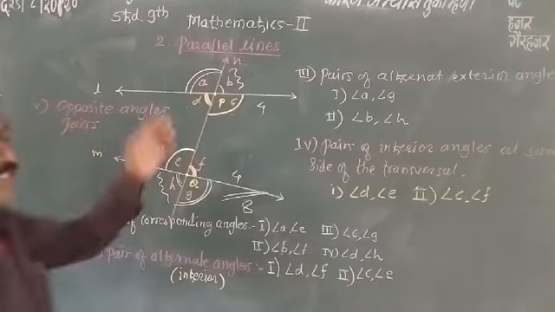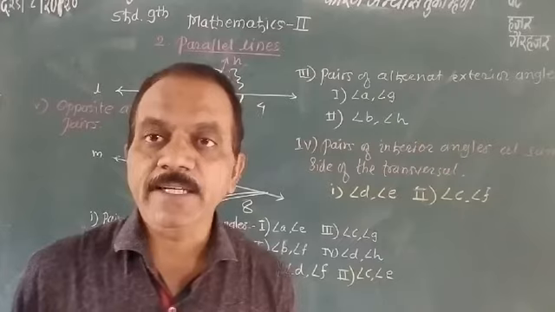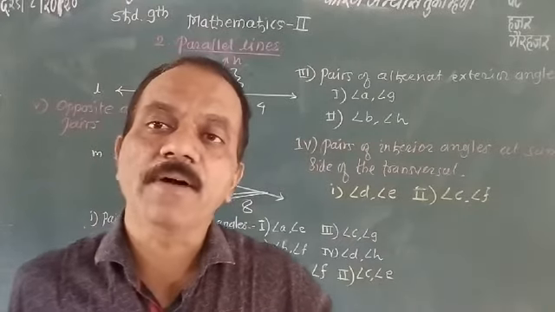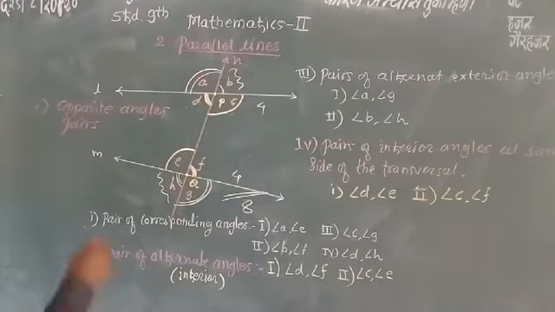Which are the opposite angles? The lines which intersect each other. Then two pairs of opposite angles are formed. Which are these? Now look here.